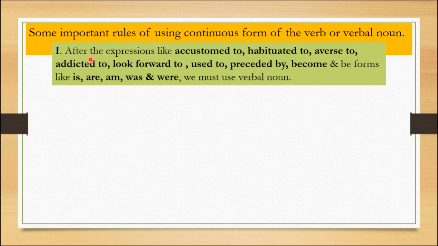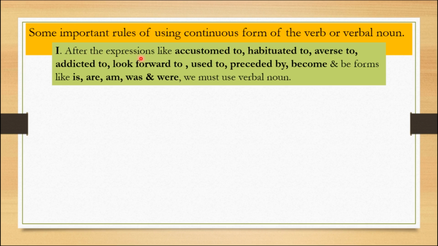Dancing. For example, she is dancing. In this sentence, dancing is a verb. But "Dancing is good for health." In this sentence, dancing is known as a verbal noun. Okay, let's go through this rule.